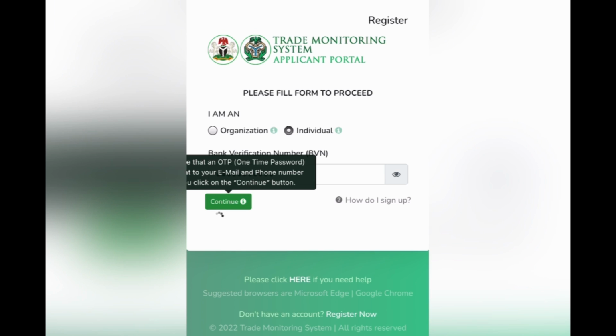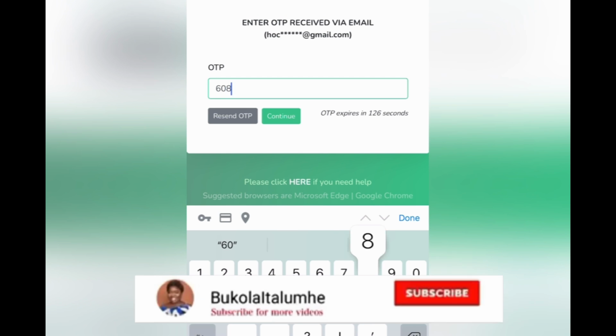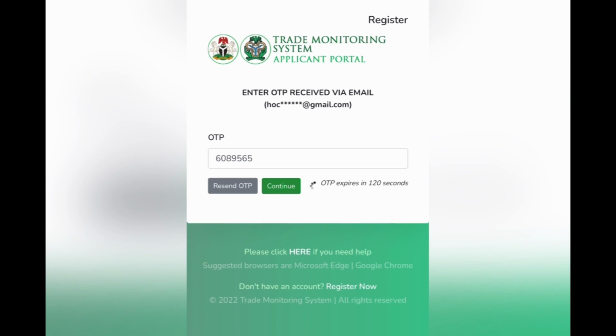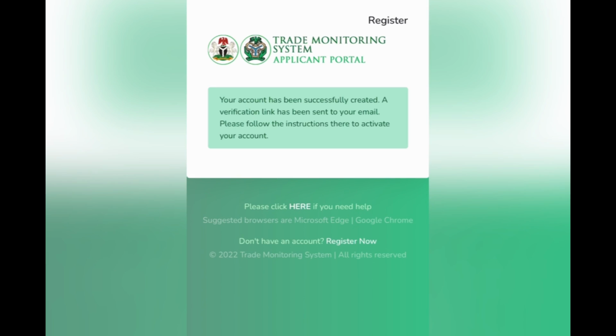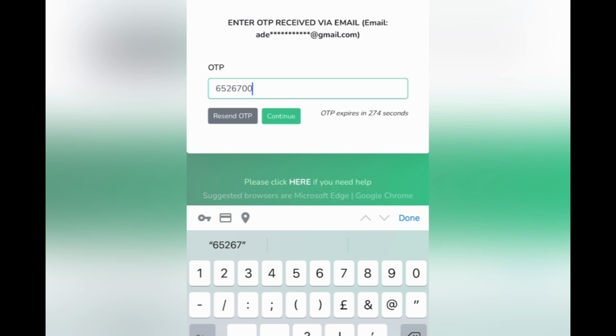Now I'm going to use another BVN that is correct. Immediately I put the BVN, an OTP will be sent to the email address. So that email address that is attached to the BVN, to get the OTP, you will write it out and you click continue. Then you create a password and confirm the password. Then they will send a mail to you, verify the email. So if you're logging in for the first time, you put in your details and you get that OTP immediately, and it will bring out your BVN details. Then you might not be able to edit anything. You can only edit address.